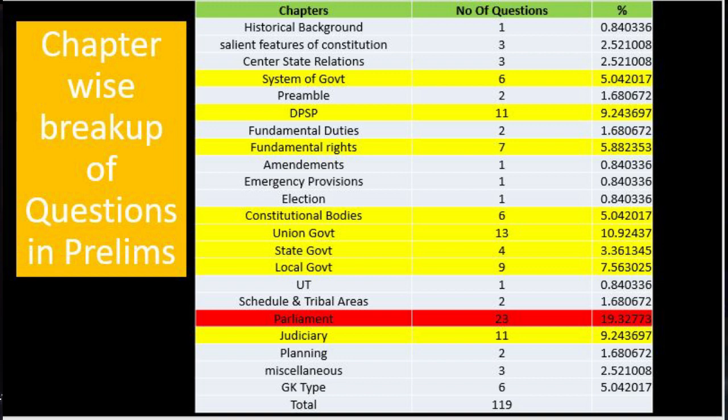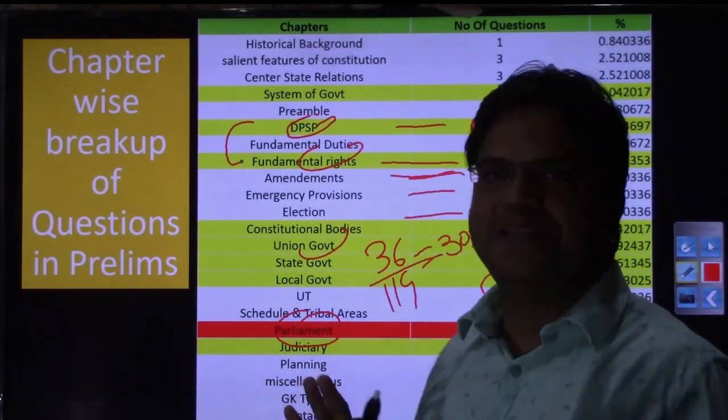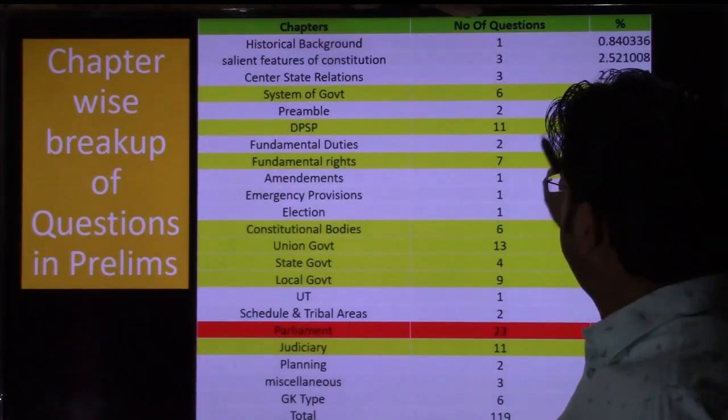The only difficult chapters are Fundamental Rights in Indian polity and DPSP, which we may not have come across. So only these chapters you need to emphasize much. Otherwise, compared with other subjects like geography and economics, which are very conceptual, Indian polity is very easy, except these two chapters. So this was about your prelims exam.